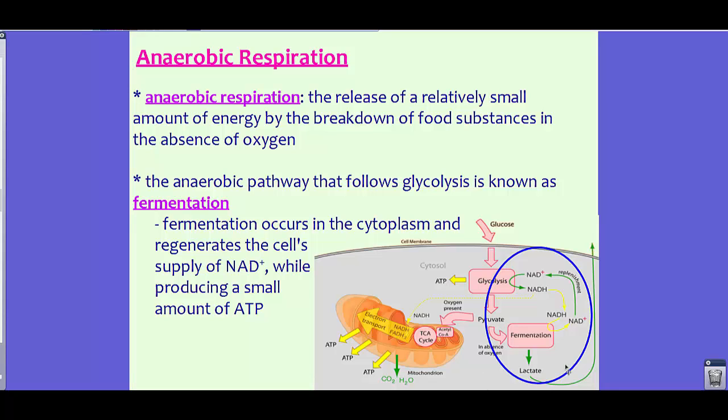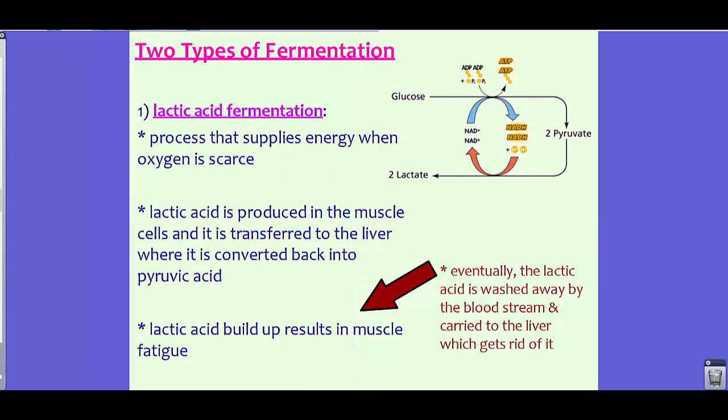So in this picture over here on this particular side, this is the process of fermentation. On the other videos, we were talking about this side, which happens in the mitochondria. Fermentation happens only in the cytoplasm. So the pyruvate that gets made from glycolysis, in the absence of oxygen, actually goes through fermentation, in which some of those NAD pluses, NADH, it's a replenishment system here, and in the end, we do get a small amount of ATP.